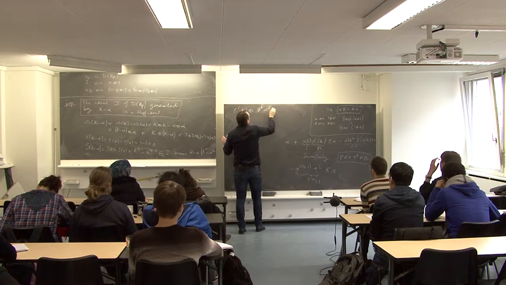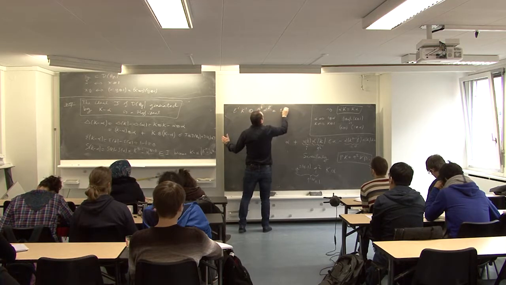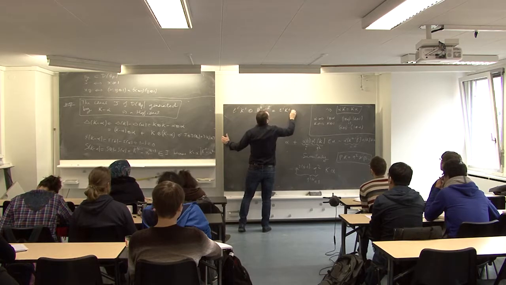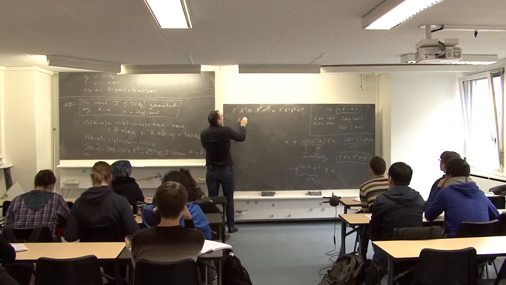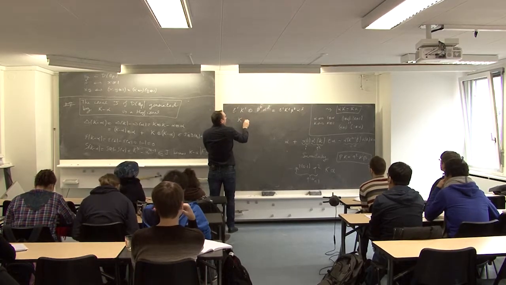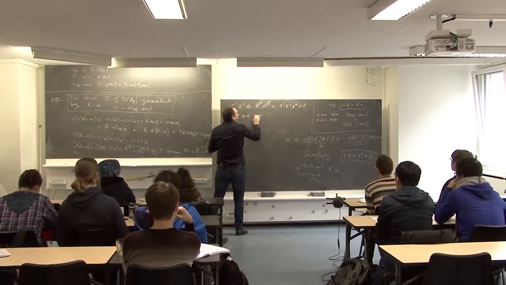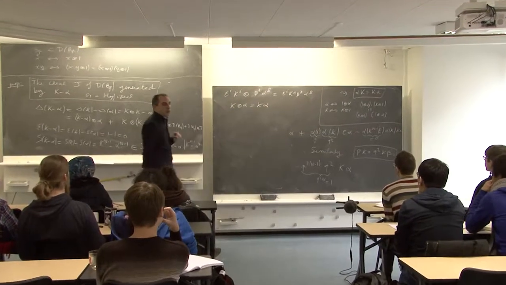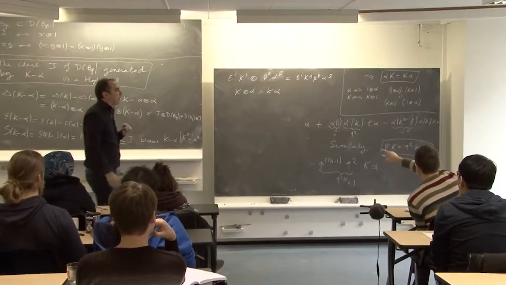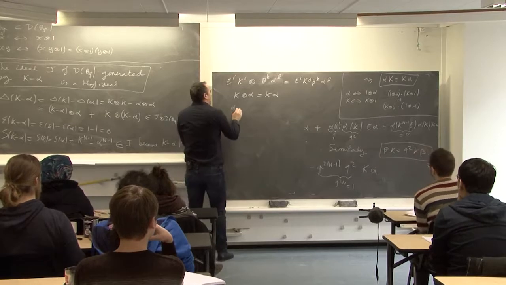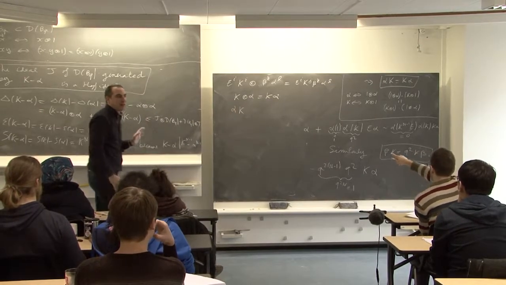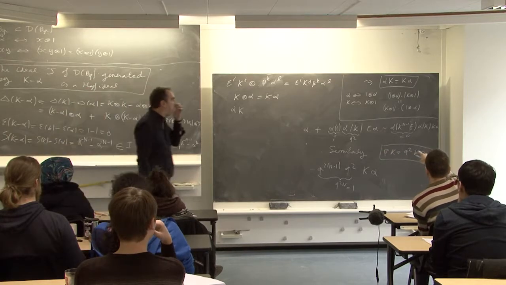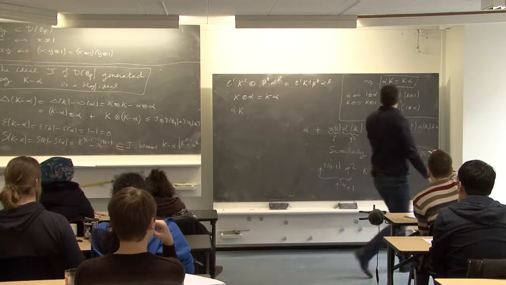K alpha L, it is E I K G K alpha L. So K tensor alpha is K alpha. Okay, so this is the convention. But alpha K is not alpha tensor K.